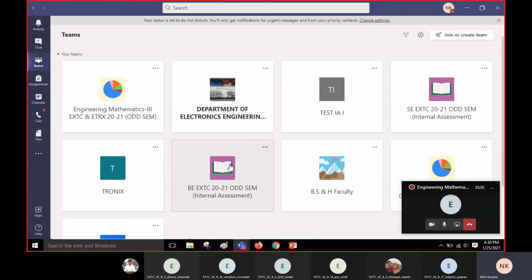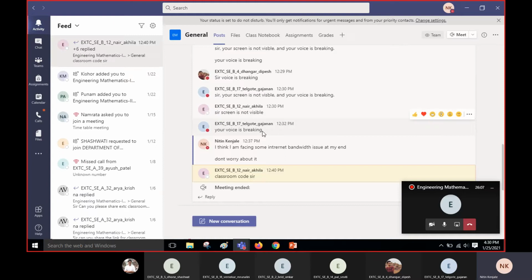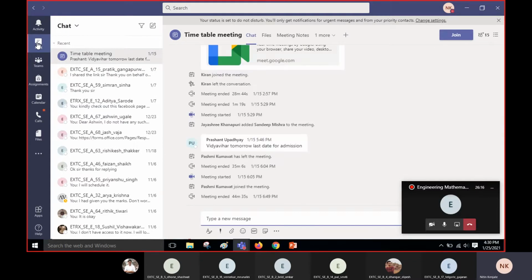When you open this MS Teams app, there are certain buttons on the left panel, among which the first one is activity. It shows what you did or what is happening in the teams of which you are a part. Then there is a chat section. This chat section is very much familiar to you, as everybody knows how to use WhatsApp. There you can find a person in the search, for example, say Gupta Ashutosh.